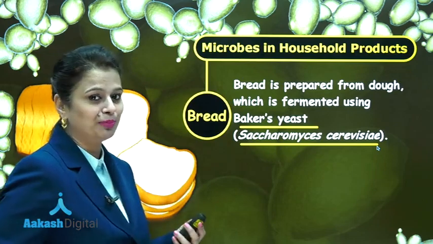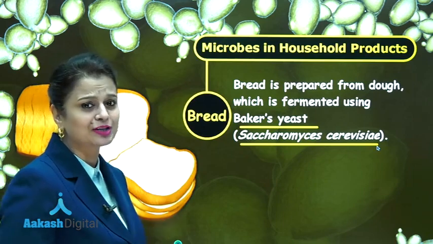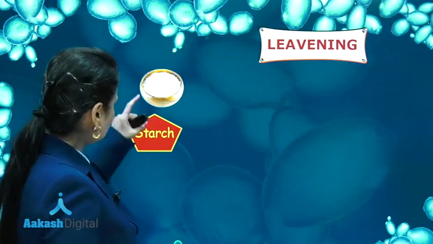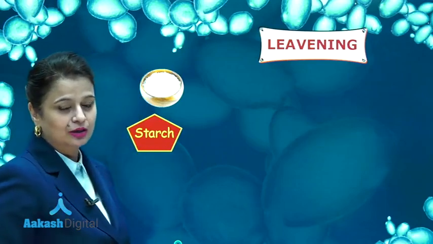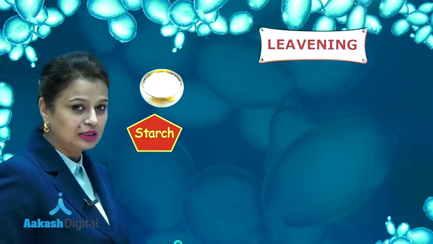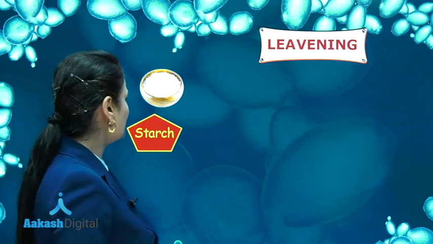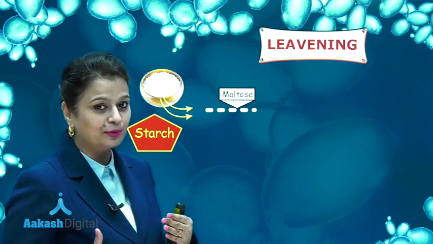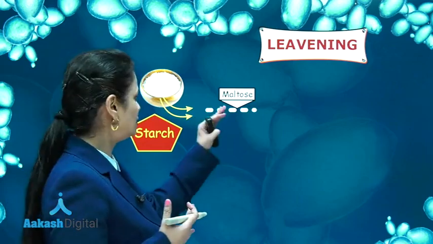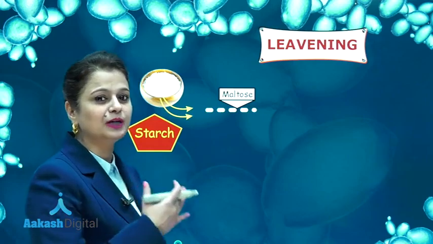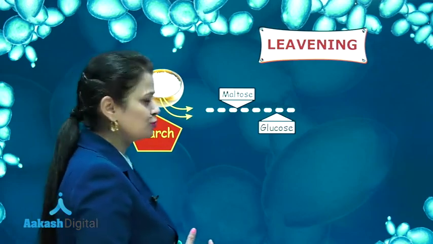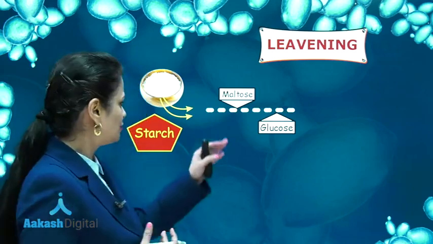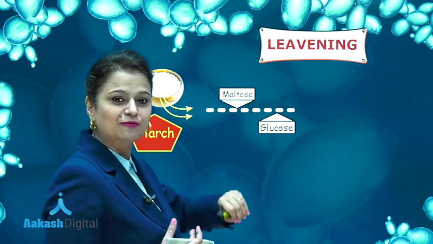Now, formation of bread is a stepwise reaction. So let's see what events are involved in this. Now this dough contains starch. First of all, due to the activity of yeast, the starch undergoes breakdown and is changed into maltose. Starch is a carbohydrate. After breakdown, maltose is formed. Now maltose is further broken down into glucose. Maltose is a disaccharide which consists of two glucose. So after its breakdown, glucose is formed.